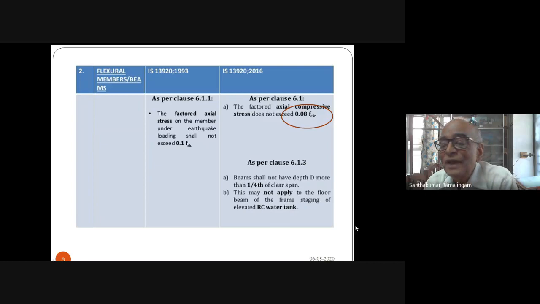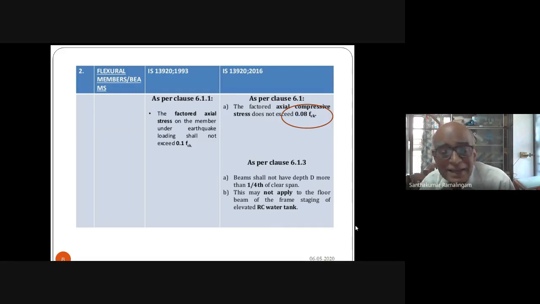This is dictated by the clause 6.1, which says that if the factored axial stress does not exceed 0.08 fck, then you can design it as a beam. If it exceeds 0.08 fck, then the provisions of the column given in this code apply to that member also, even though it is a horizontal member. It is not designated as a beam, it is designed as a compression member.